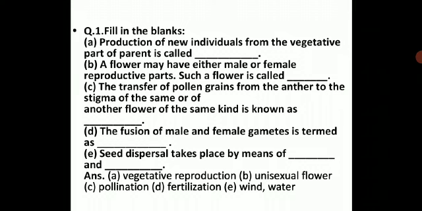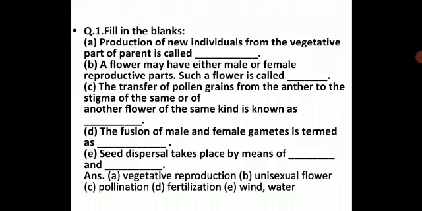First, question 1, filling the blanks. Production of new individuals from the vegetative part of a parent is called dash. That is called vegetative reproduction. So you have to write the complete answer, vegetative reproduction, and write the statement, and the correct answer you will underline.